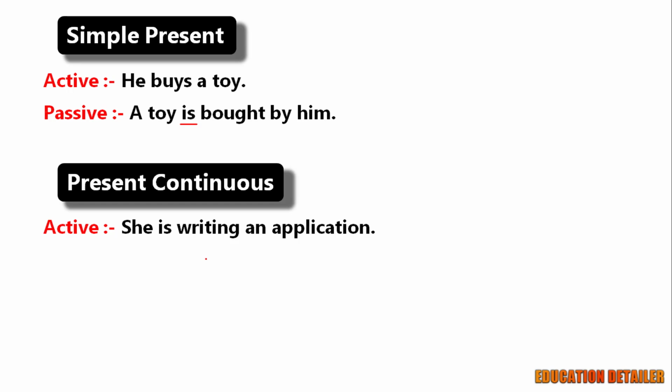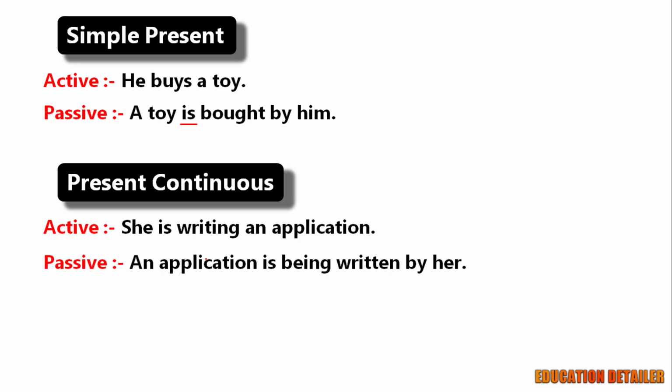She is writing an application. An application is being written by her. The object becomes the subject, an application. Then "is". Why? Because it is singular. Easy? Yes. And as per the tense table rule, we use "being" in present continuous tense and then the third form of the main verb, written, and "she" becomes "her".